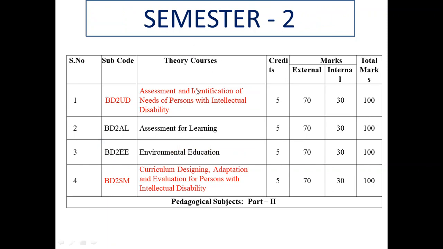Again, you will have 5 papers: assessment for learning, environmental education, pedagogical subject. These 3 papers are common as general B.Ed, and you will have 2 special papers, that is assessment and identification of needs of persons with intellectual disability, and curriculum designing, adaptation, and evaluation for persons with intellectual disability. Again, you will write exam for 70 marks, and you will get 30 marks for your internal. Total marks is 100.